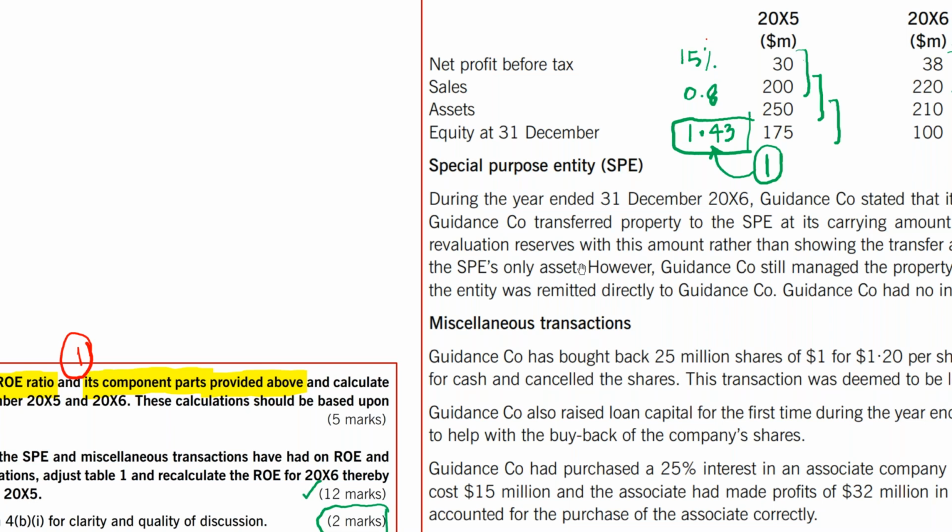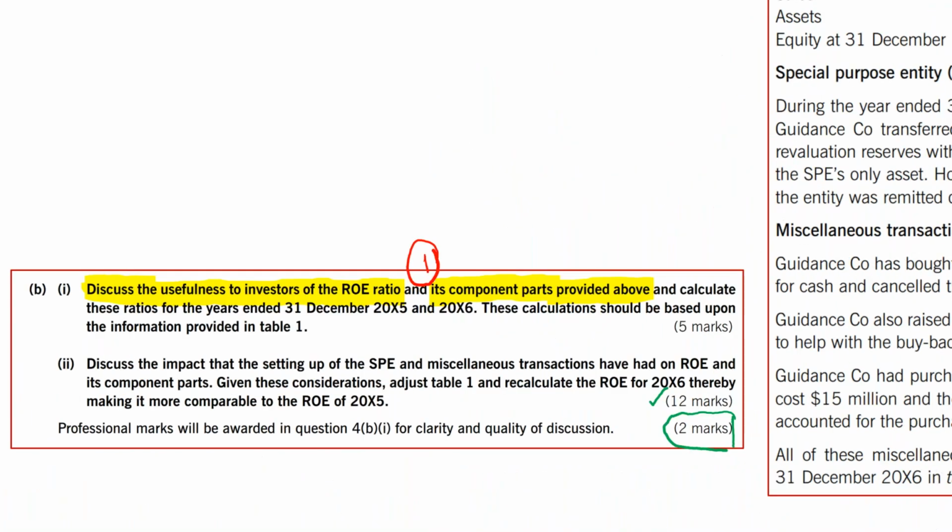So if something is very different, some wording is very unique, then you can see it will be mentioned in the question: what impact the SPE and miscellaneous transactions have had on return on equity and its component parts. So you have to tell the impact of setting up the SPE and miscellaneous transactions on return on equity and its component parts. Given these considerations, adjust table 1. So they are saying adjust table 1 due to these two transactions.